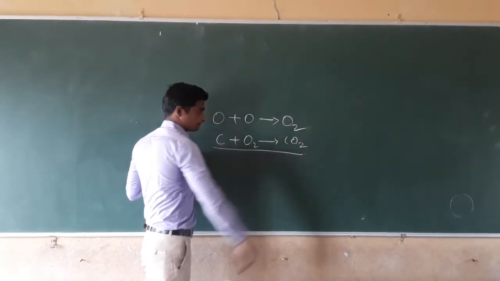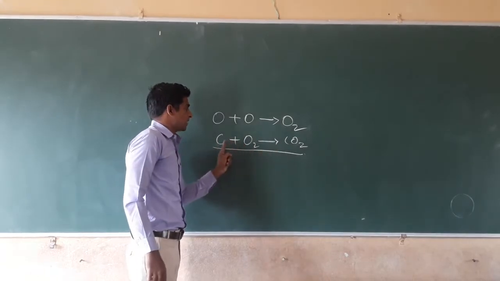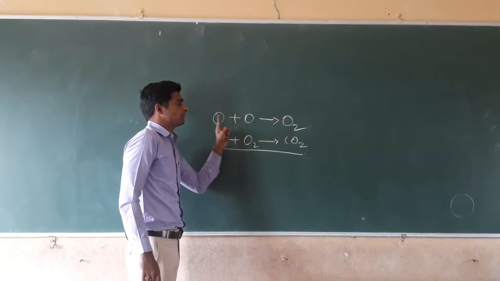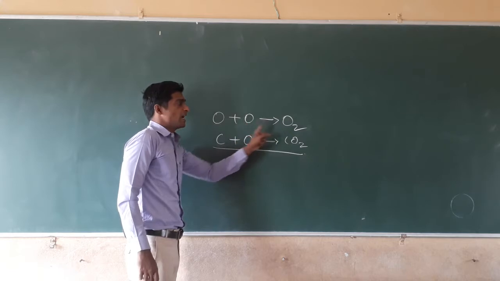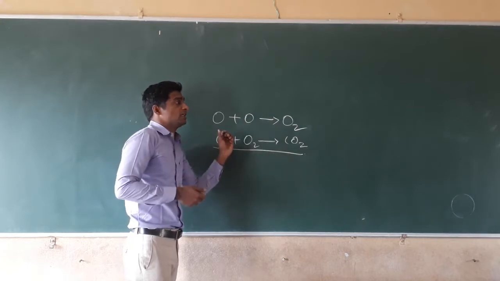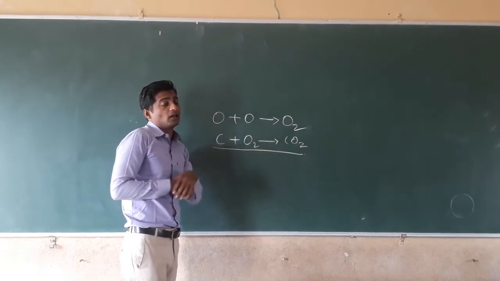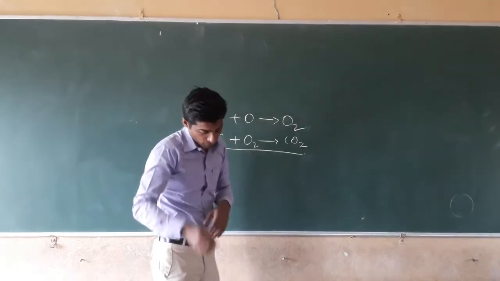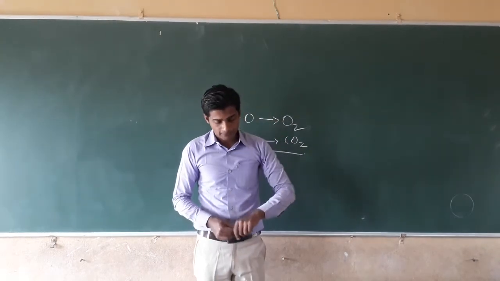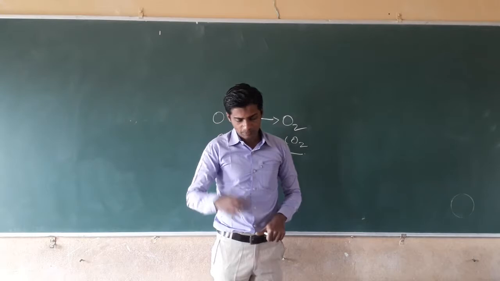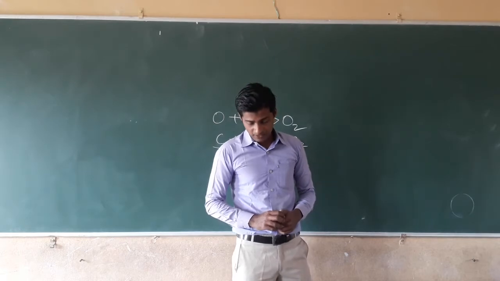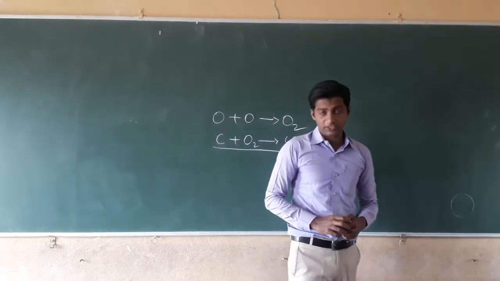See here what happens. For the formation of a molecule, the atoms of two different elements, or the atoms of the same element, have to combine on the basis of their proportion. This proportion is defined by the second law, that is the law of constant proportion. The law of constant proportion is defined as: in a chemical substance, the elements are always present in a definite proportion.